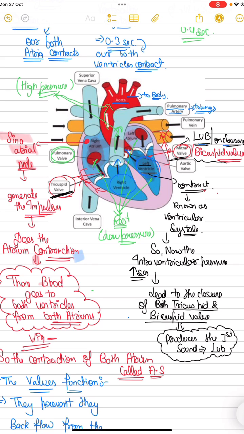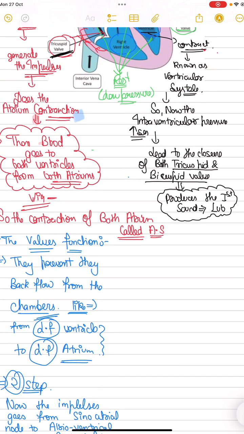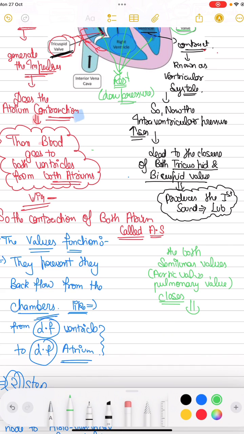So what will they do? You can see the pulmonary valve and the aortic valve in green. The aortic valve and pulmonary valve will close. These are both the semilunar valves. So what are the semilunar valves? The aortic valve and pulmonary valve, and they both close. Why do they close?